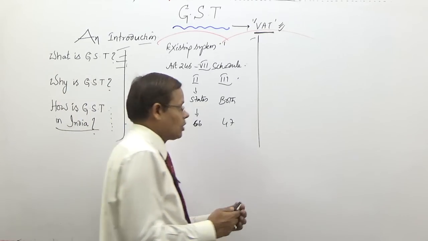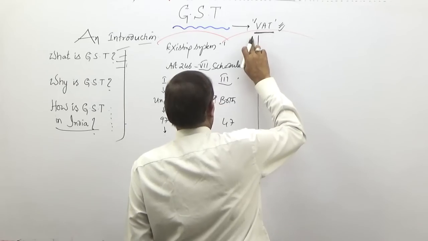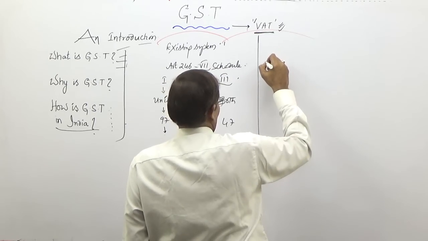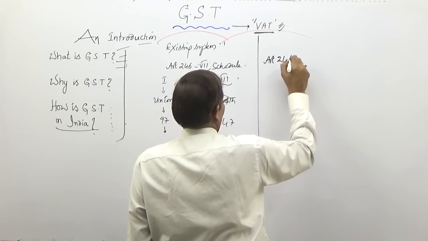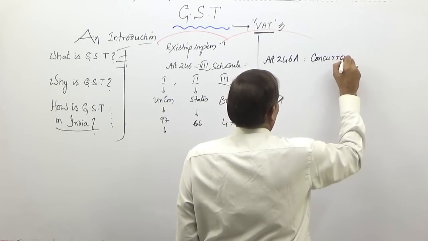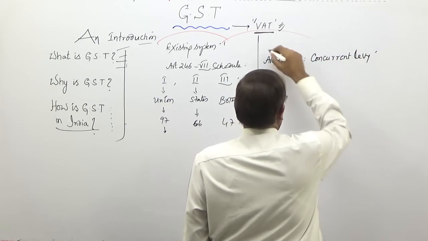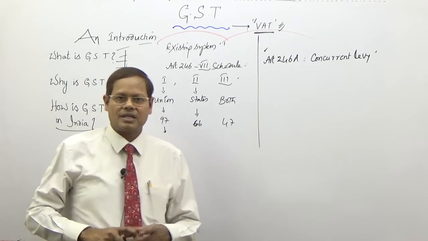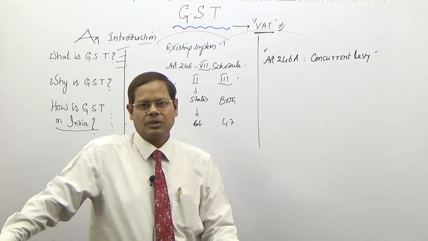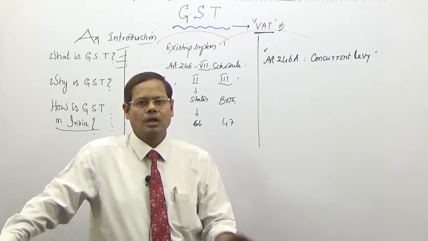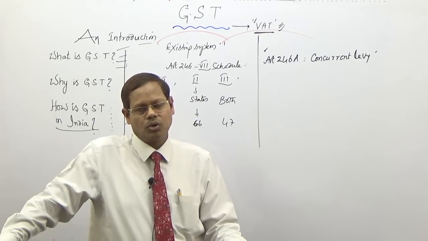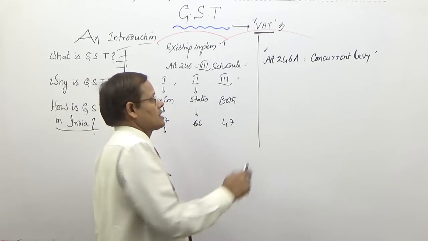So, what the government has done, it required amendments. Goods and services separate taxes were there. Now, they have introduced an article called 246A. So, this empowered concurrent levy. Concurrent levy means both center and states can impose tax together simultaneously in one go when there is a transaction. So, they have changed the concept to a broad concept called supply. On supply, state governments and central government, both of them have power to do. So, it has given power.